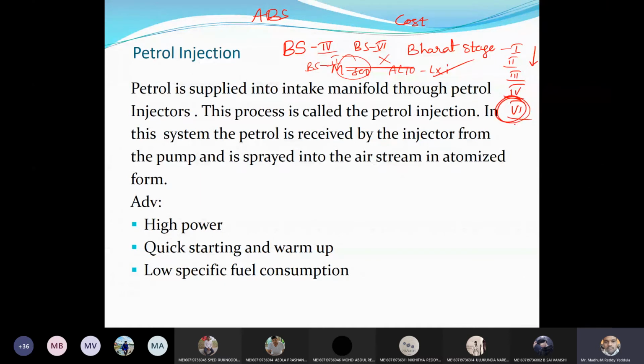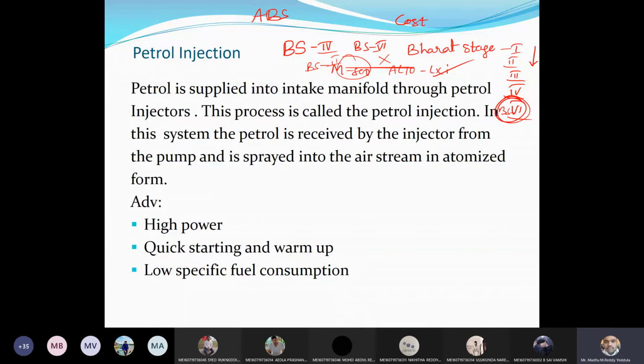Even Maruti stopped diesel engines because of this BS6 only, because BS6 engines should give less pollution according to the norms. In order to do that, they should refine and modify the engine and add some components. For that, it becomes a costly affair. That's why they stopped the diesel engine. Maybe they are planning to release it, but we don't know when. That's the reason Maruti stopped the diesel engine, BS4 to BS6. And petrol is up, that is where we are now. Petrol injection.